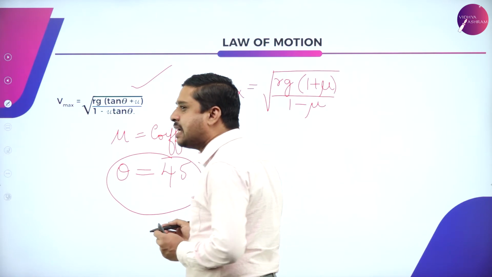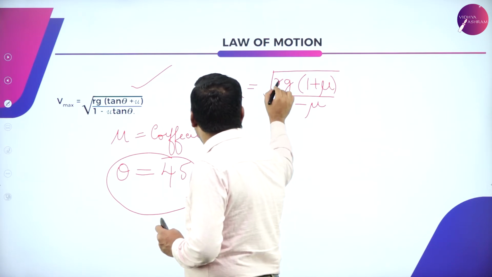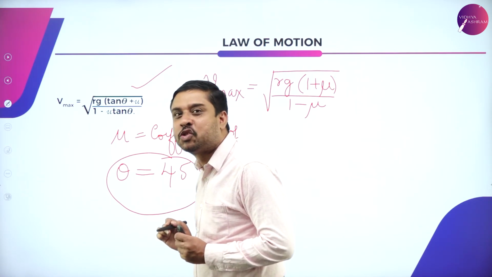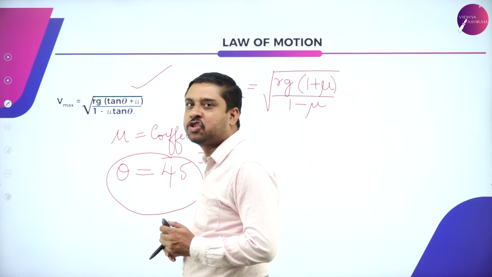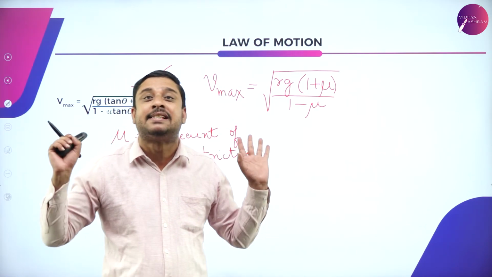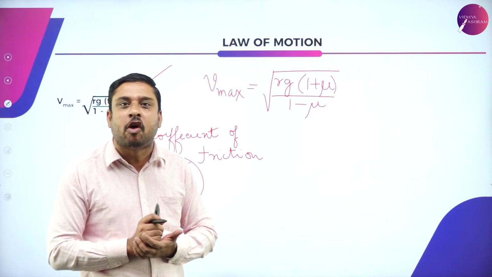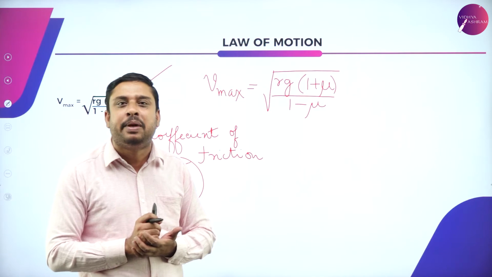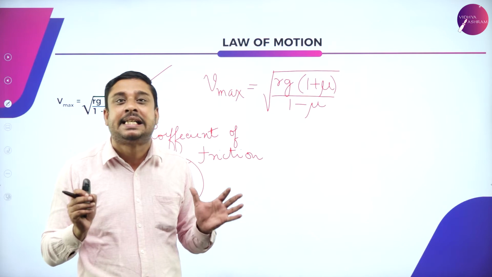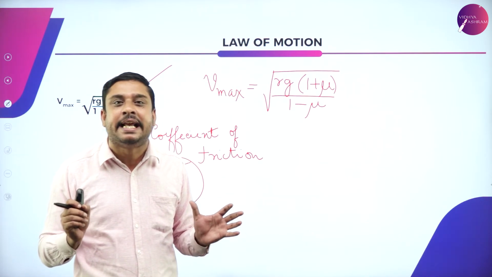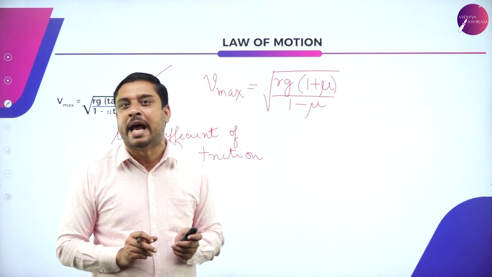So, very clearly you can see the velocity of the vehicle depends upon the radius of the circular path and the coefficient of friction. So, you need to understand the entire process of banking is simply to see that heavy vehicles get the required centripetal force over a curve to encounter.